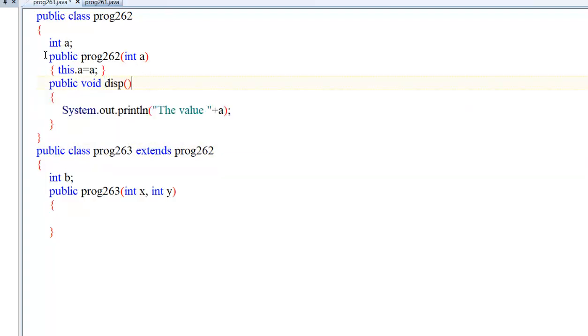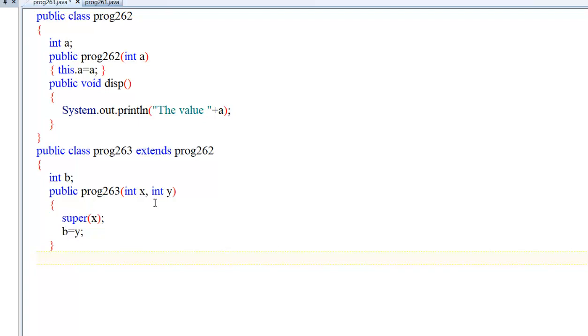So now my question is, how will we initialize the value of a without calling its constructor? We create an object of the Program263 class, but how will the super class constructor execute? So there is a keyword called super, and I want to pass the value of x here, super(x), and b equal to y, right, b equal to y.